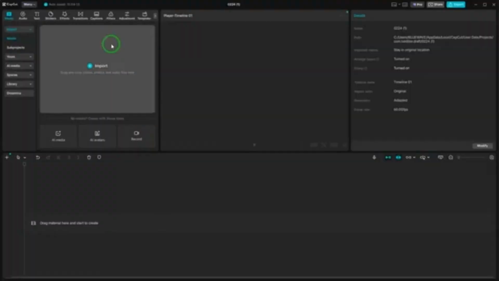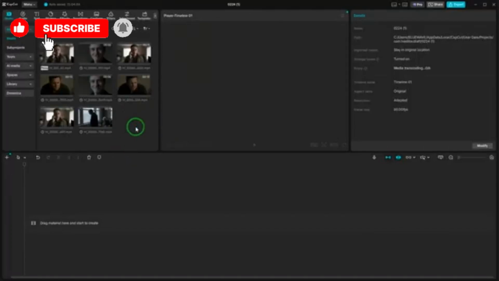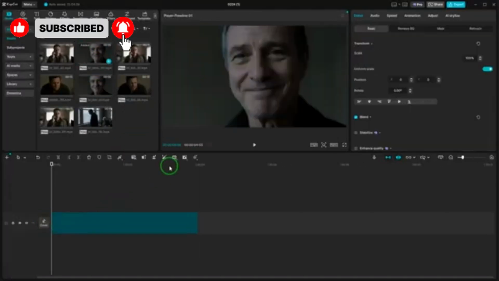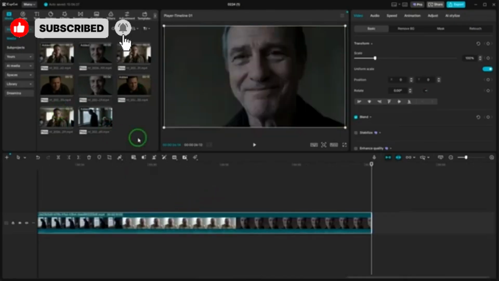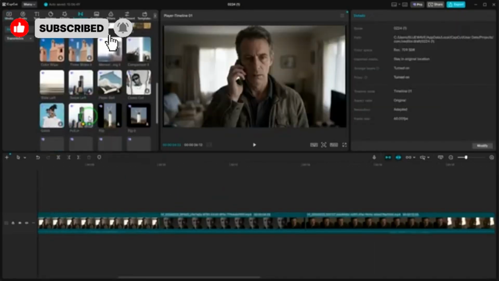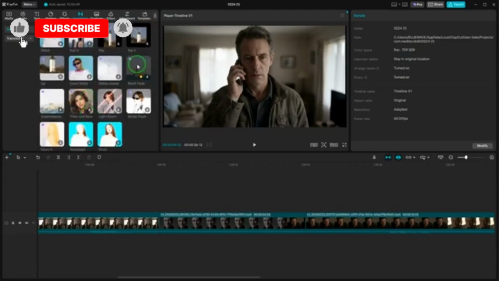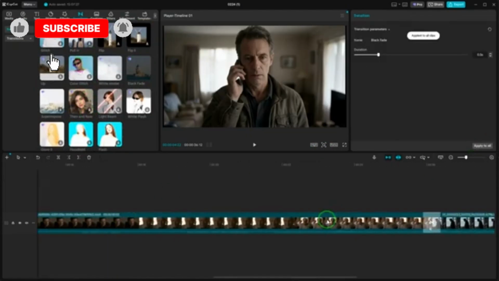Open your video editor, CapCut, Premiere, DaVinci, whatever you use. Import all your generated clips in scene order. Arrange them on the timeline, add transitions between scenes to keep the flow smooth, drop in some background music at low volume, something cinematic that matches the tone of your story, add sound effects at key emotional moments if needed, export, and you're done.